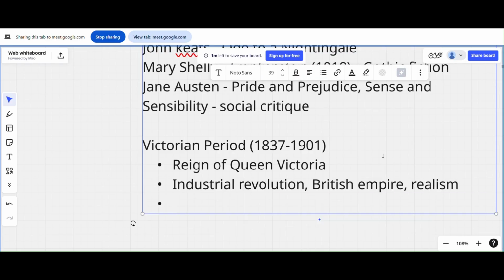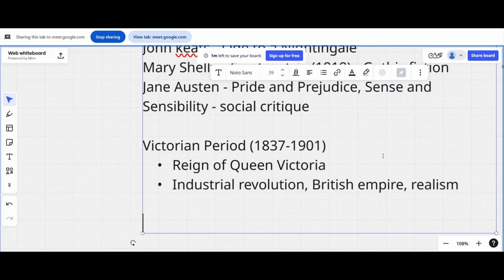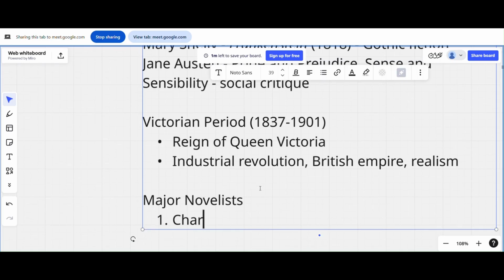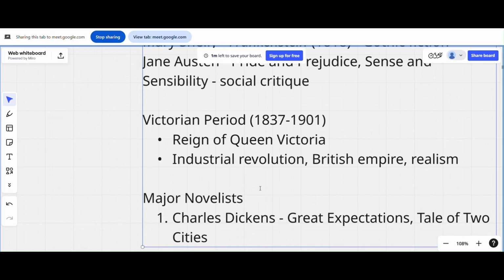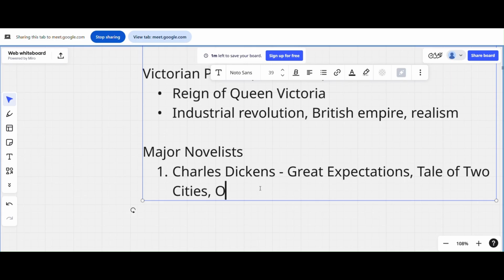So, major novelists. Like I said, the focus is on novels. Here major novelists are Charles Dickens. What did Charles Dickens write? Great Expectations, A Tale of Two Cities, Oliver Twist, David Copperfield. Then who else? George Eliot.